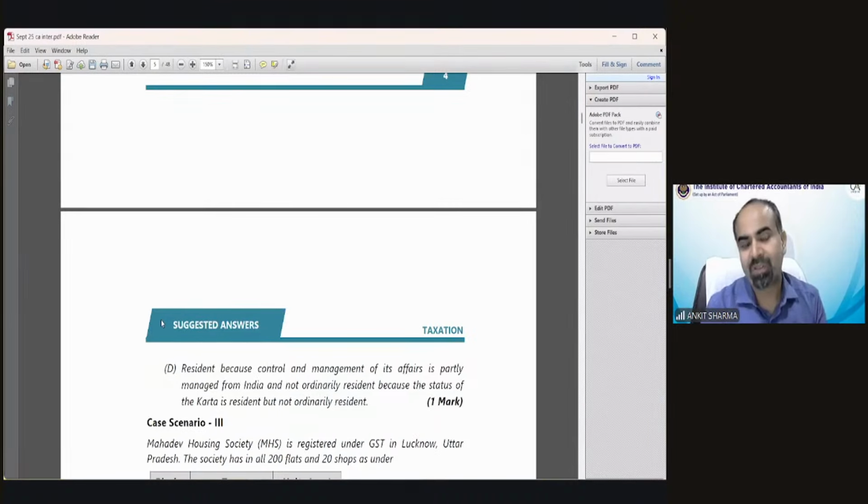Even if you tell any of your relatives that you are doing CA, they always say, oh, okay. If somebody says, I am doing graduation, I am doing BCom, I am doing BBA, the person listening will say, okay. And when somebody says, I am doing CA, they will say, O. So there is a difference between okay and O. Okay is okay. O means you are doing something different, something extraordinary. So even if you are a student, you would get recognition.